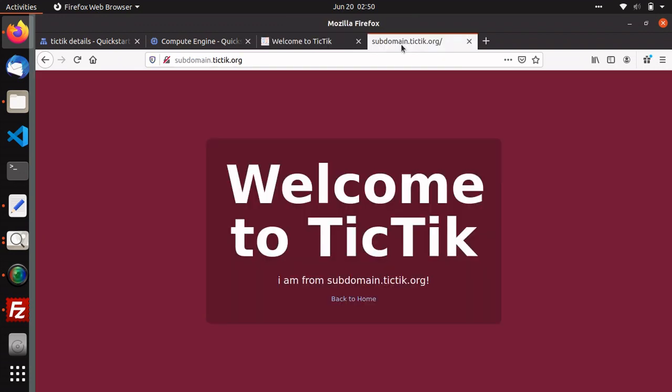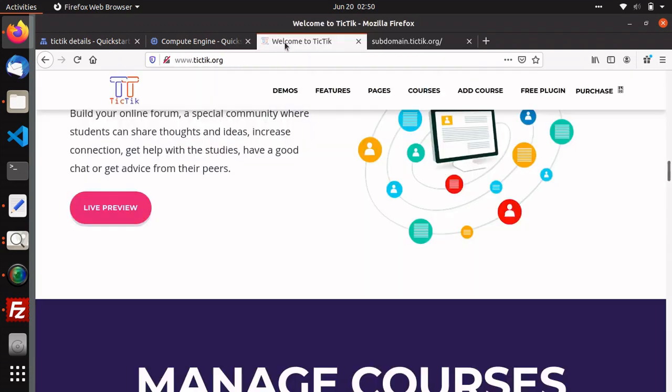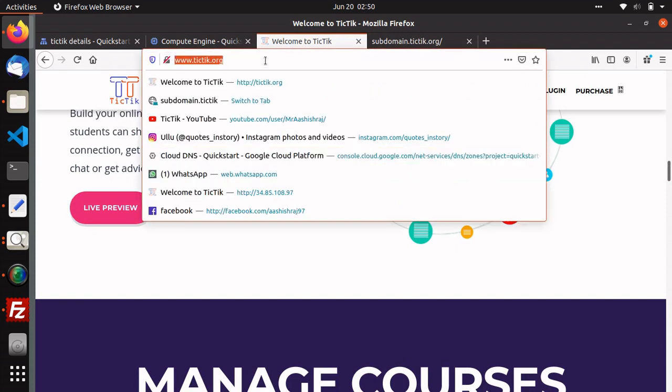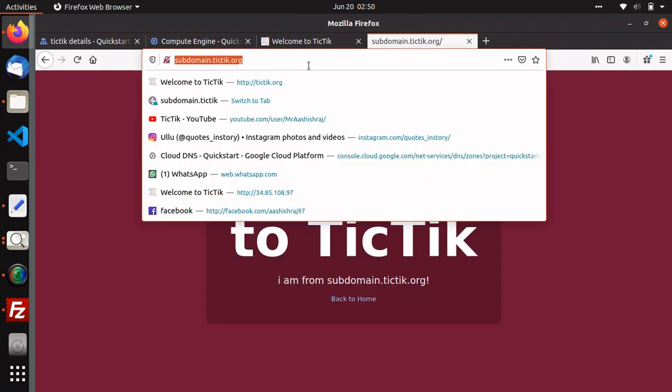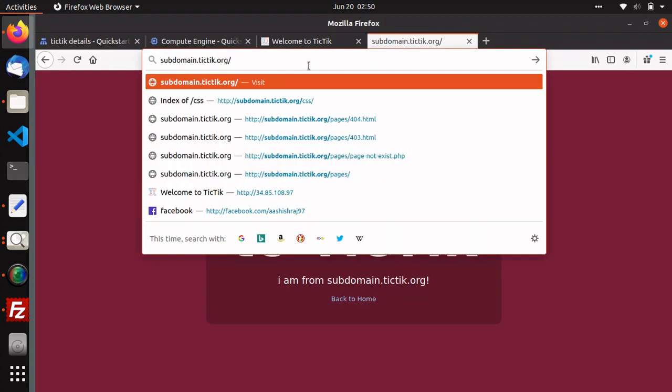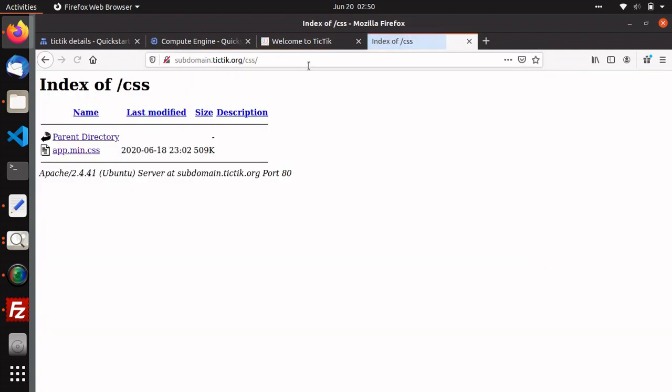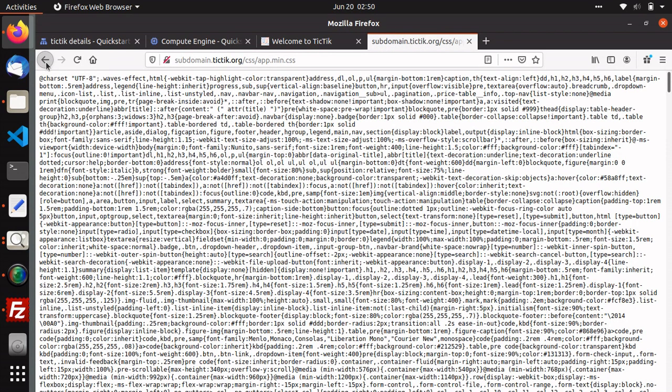Here I have the subdomain for this website, and this website is more secure with no directory access, no directory browsing like this one. When I click here CSS folder, I can access the CSS folder and see whatever the code is written.